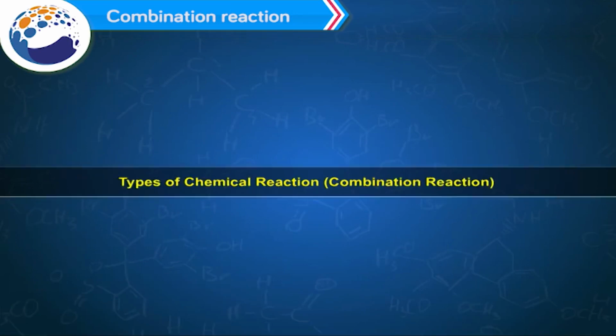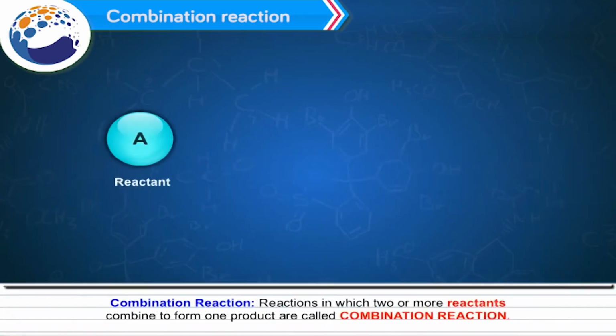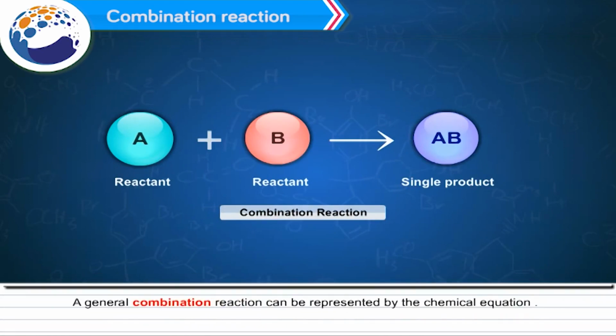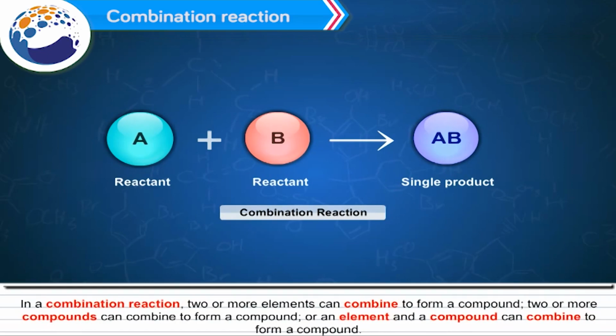Combination reaction. Reactions in which two or more reactants combine to form one product are called combination reaction. A general combination reaction can be represented by the chemical equation given here. A plus B gives AB. In a combination reaction, two or more elements can combine to form a compound. Two or more compounds can combine to form a compound. Or an element and a compound can combine to form a compound.